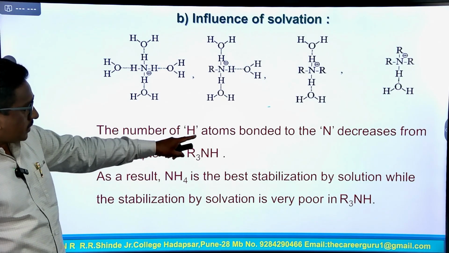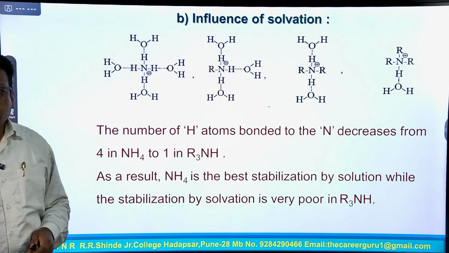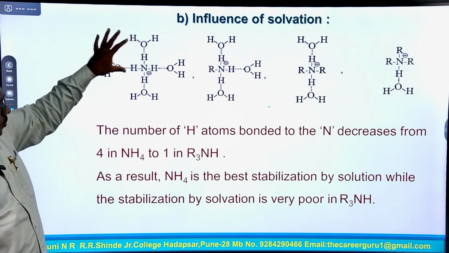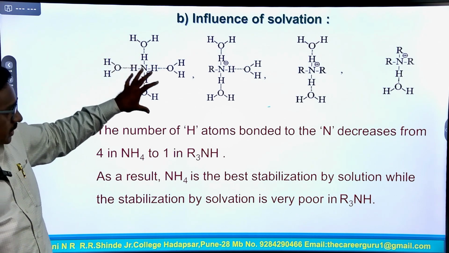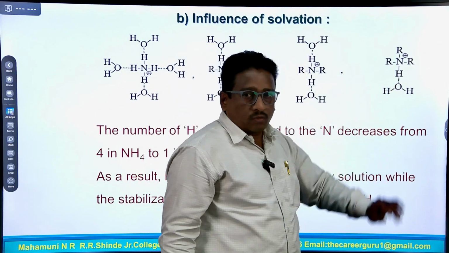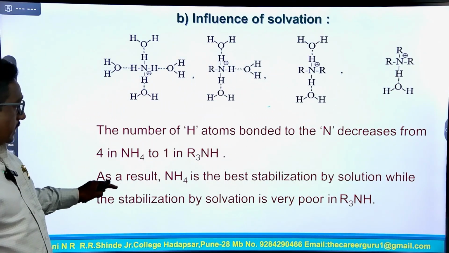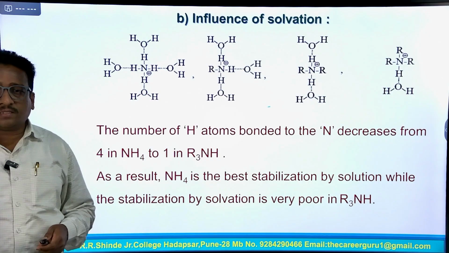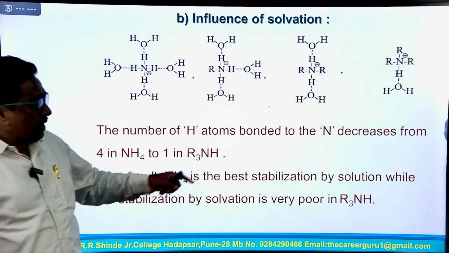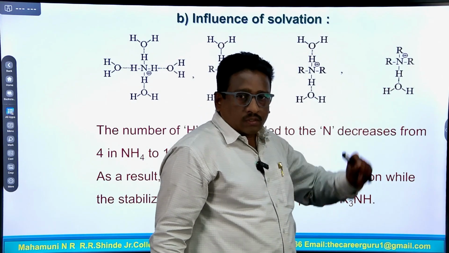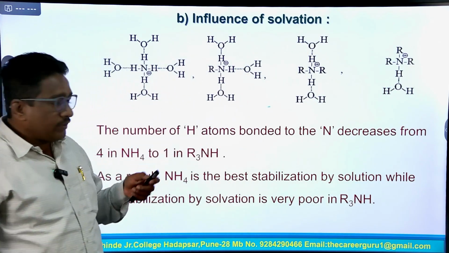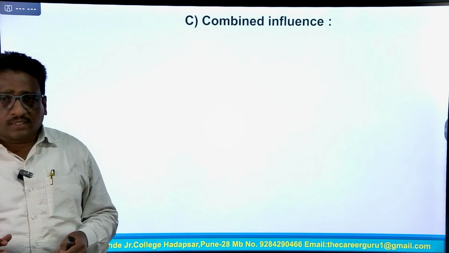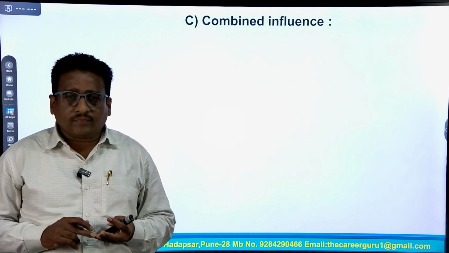The number of hydrogen atoms bonded to the nitrogen decreases from 4 in NH4+ to 1 in R3NH+. So, in this molecule 4 water molecules bond with the nitrogen atom, and in this molecule only 1 water molecule bonds with the nitrogen atom. As a result, NH4+ is best stabilized by solvation. Solvation is very poor in R3NH+, so there is lower solvation there and higher solvation due to the formation of bonds with water molecules. And the third factor is the combined influence of plus I effect and solvation.